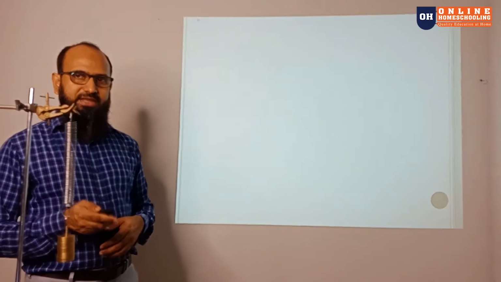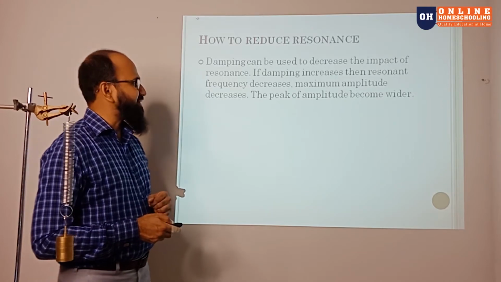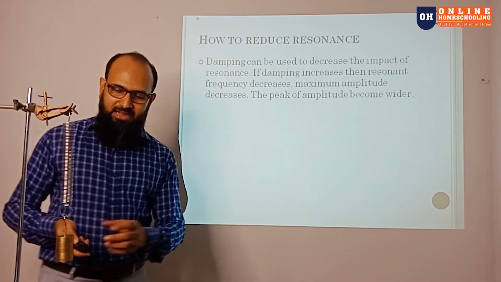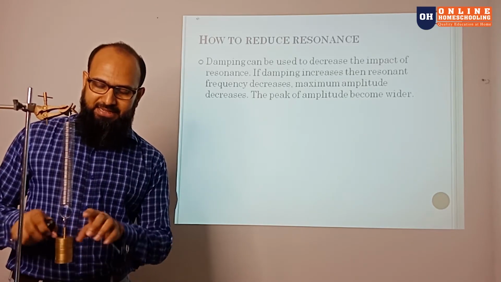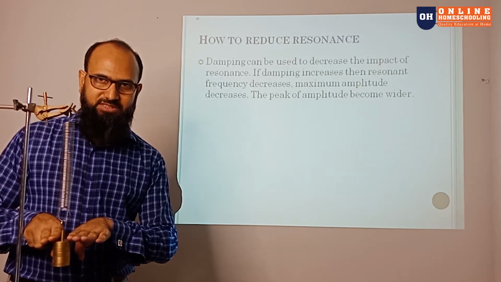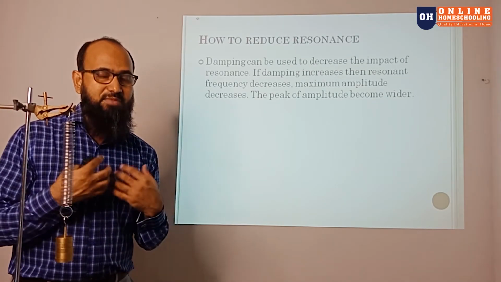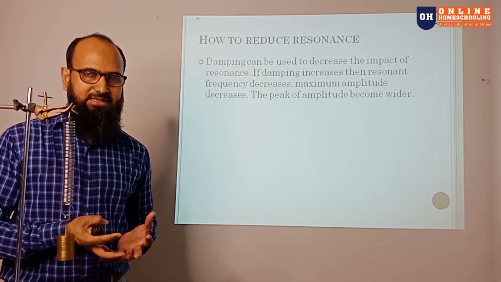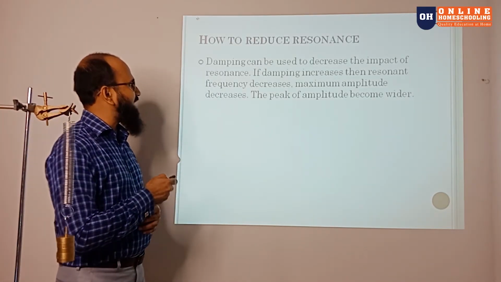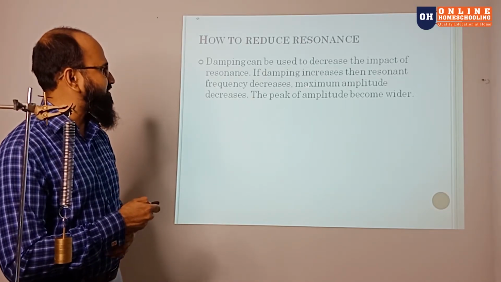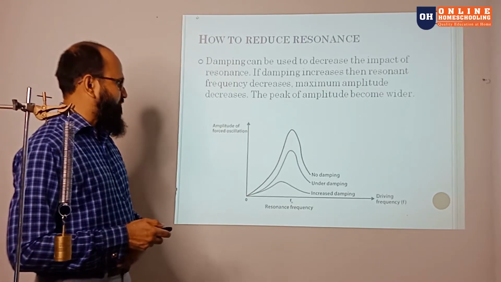So how can we reduce this resonance? Damping is helping. If this vibration becomes more vigorous, what I can do is add some feather over there, so more resistance. If there is some vibration in a viscous liquid, I can intensify the liquid viscosity, so it will make more damping. So what will happen? If damping increases, then the resonant frequency decreases, the maximum amplitude decreases, and the peak of the amplitude becomes wider. So it will look like that.